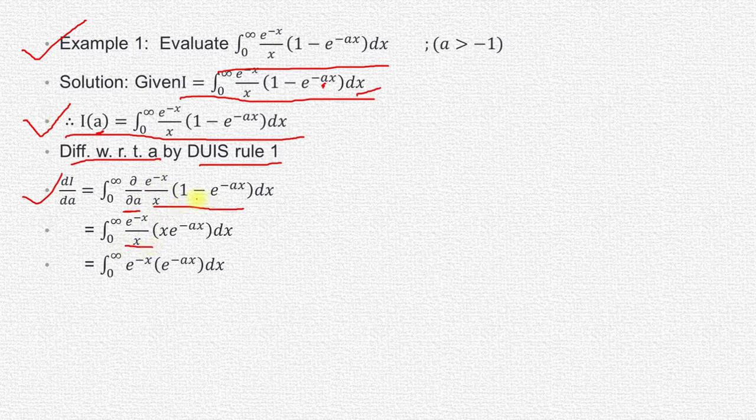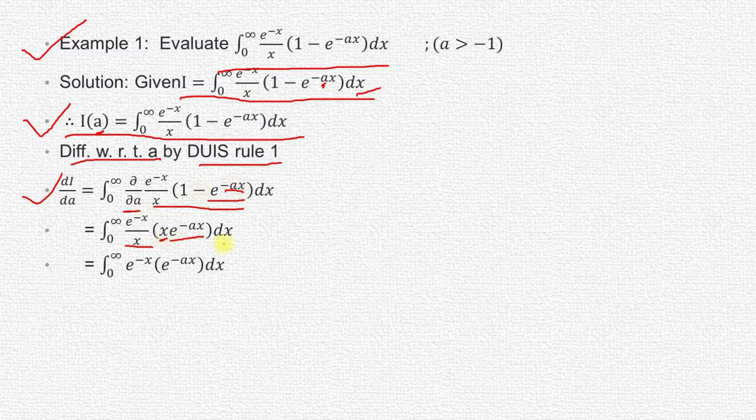Differentiation of 1 with respect to a is 0, since 1 is a constant. Differentiation of e to the power minus ax with respect to a is e to the power minus ax times minus x, and minus times minus gives plus x.